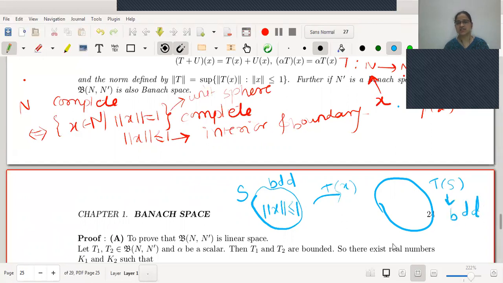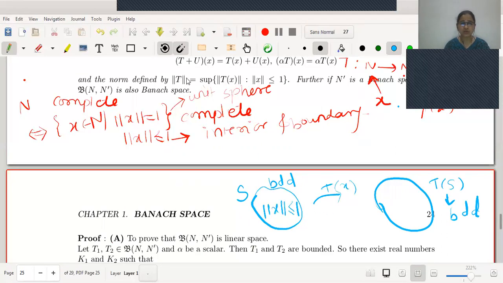Therefore, T of S is bounded, and the norm of every vector in it is bounded. Therefore, this supremum is going to hold. Which theorem? T is bounded if and only if it maps bounded sets to bounded sets.